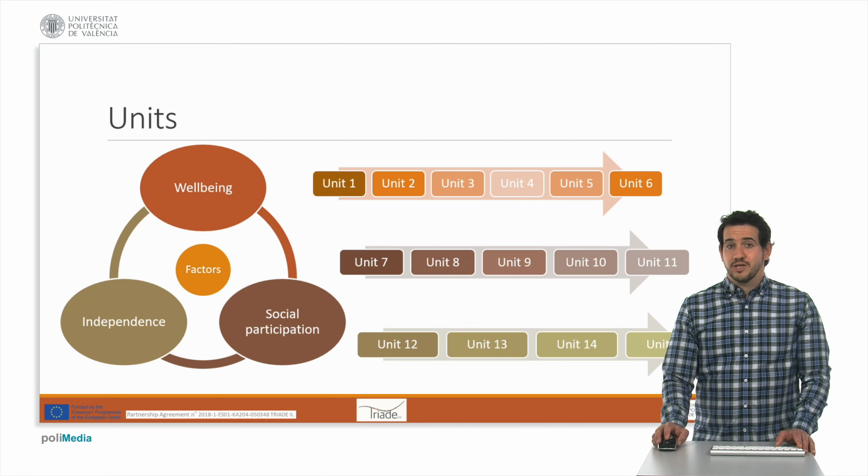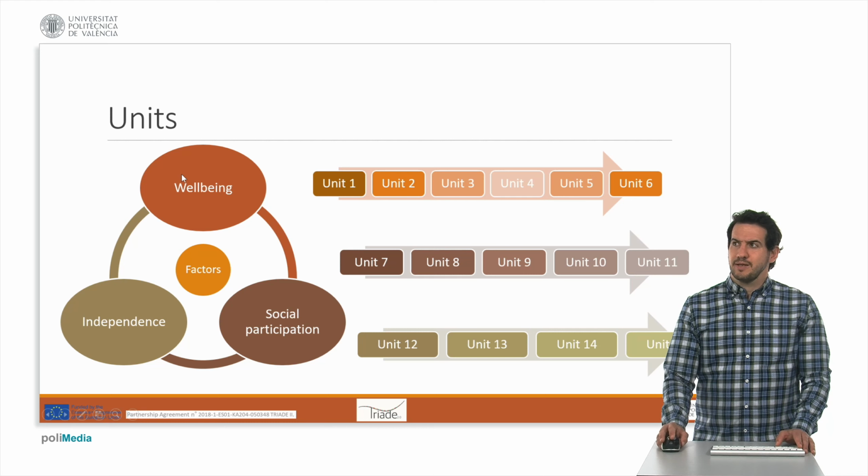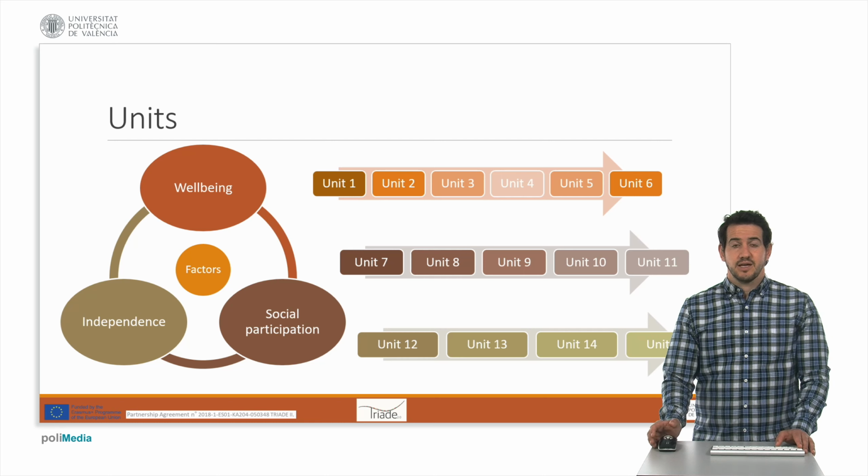The platform contains three main factors which have been investigated in previous videos: well-being, social participation, and independence. The units, which are the main topic of this video, are linked to each of these factors. So, for instance, well-being contains 6 different units with theoretical materials to develop specific skills in areas such as changing the home environment, using assistive technologies, managing personal budget, and also preventing abuse.